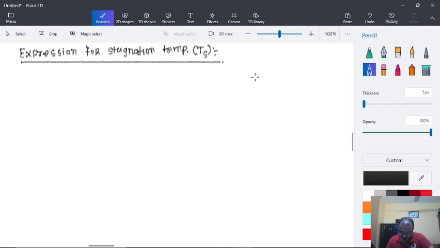So let's begin. Now we will go with the standard equation P by rho is equal to RT.